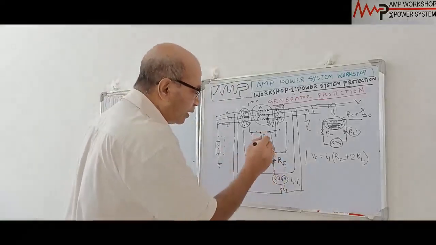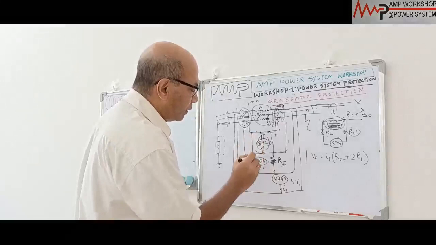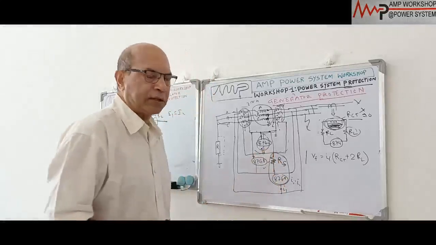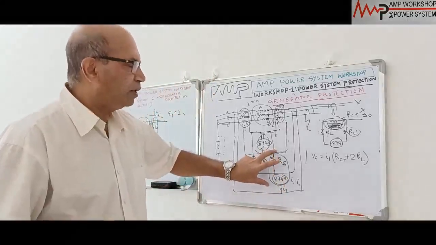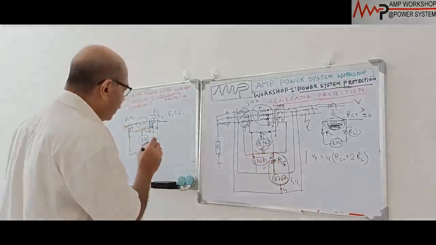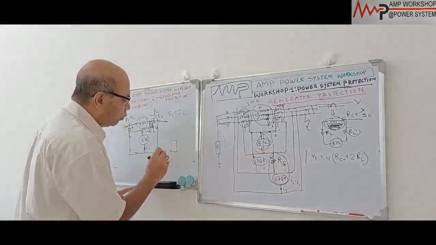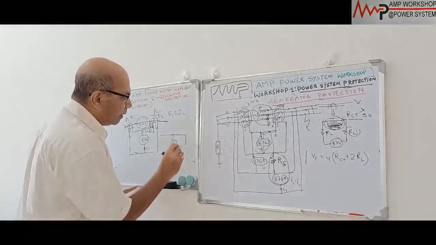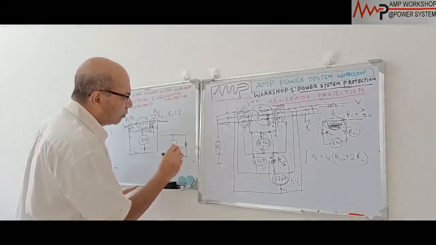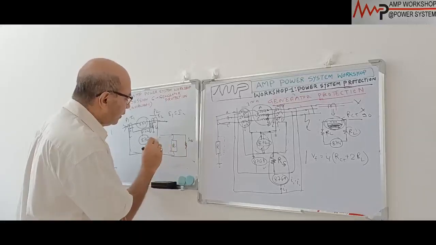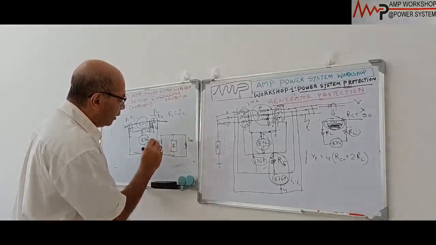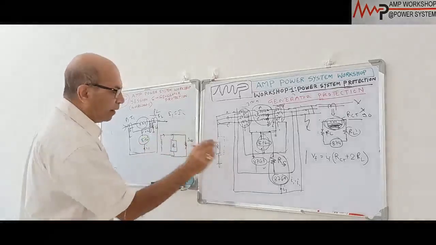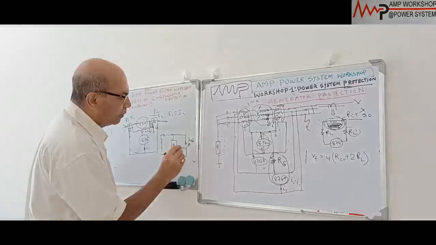By putting the resistance in this path, in all three phases we have to put this resistance. Now with this resistance, this relay path has a total amount of resistance. If this impedance is very high, then what will happen? There are two paths. The current is coming from here. One path is through the relay, and another path is the short circuit path through the CT. This is a small resistance over here, that is the saturated CT. And this is the correct CT, this CT is giving the current. It is coming to the relay circuit, and in parallel is the saturated CT resistance. It is very small.